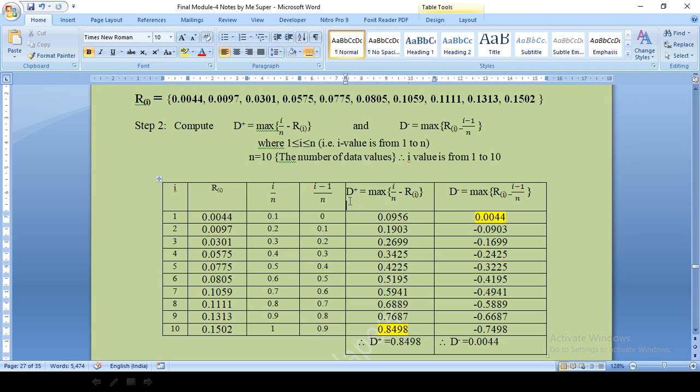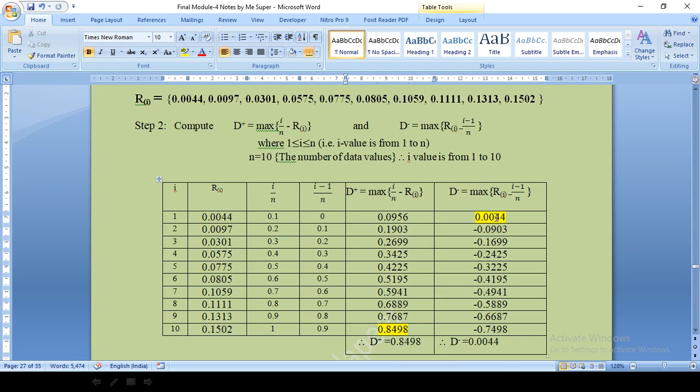These are the actual i by n minus Ri values. So what is our D plus? D plus is the maximum out of these. Out of these the maximum value is 0.8498. That will be my D plus. Similarly, I need to find D minus, where I subtract i minus 1 by n from Ri. So 0.0044 minus 0 is this much. 0.0097 minus 0.1 is this. So all the values are written.